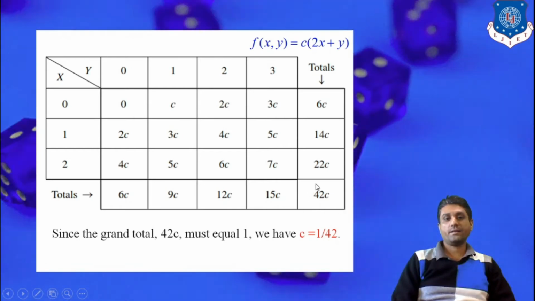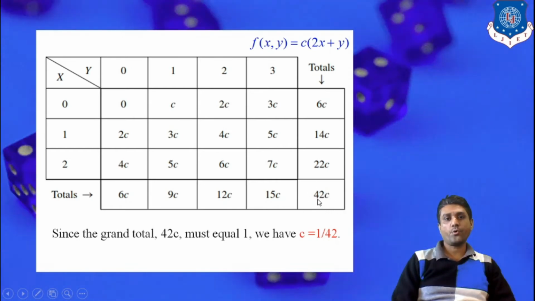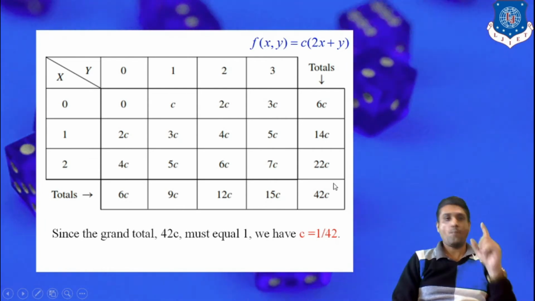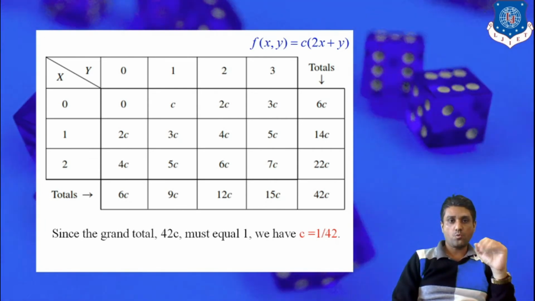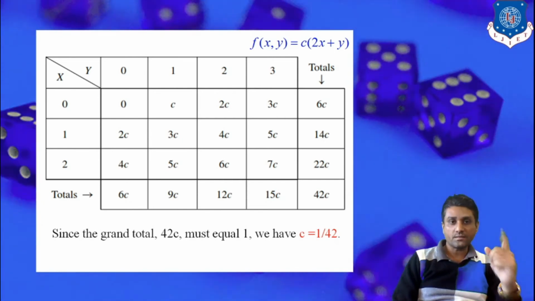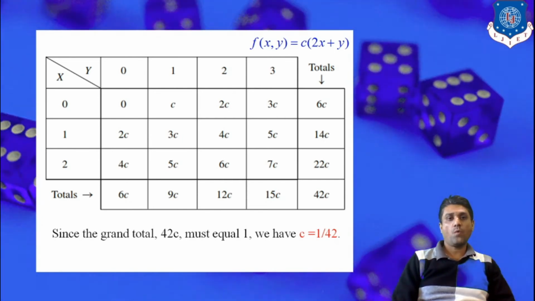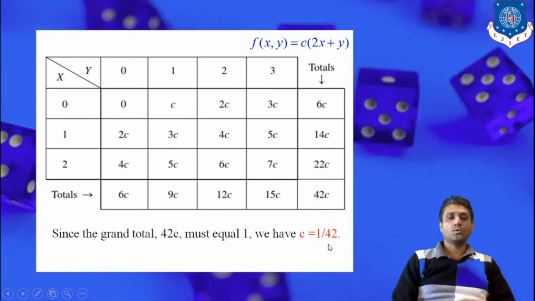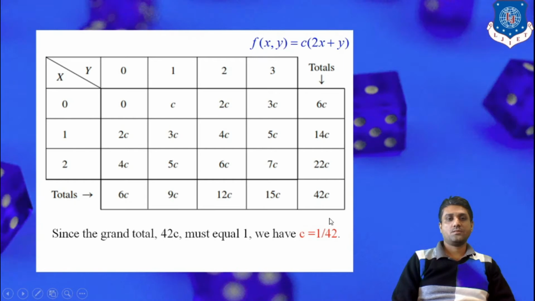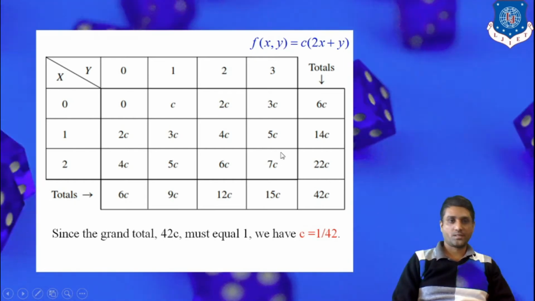We know that this grand total is equivalent to the probability of the sample space, that is 1. So 42c is 1, and we obtain the value of the unknown c as 1 by 42. This gives the solution of the first option.